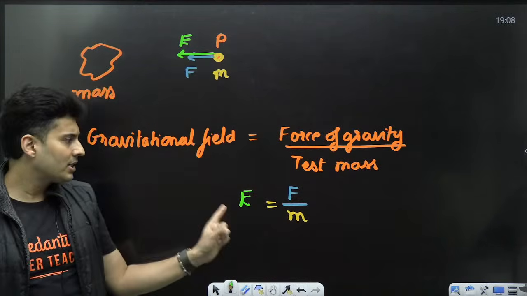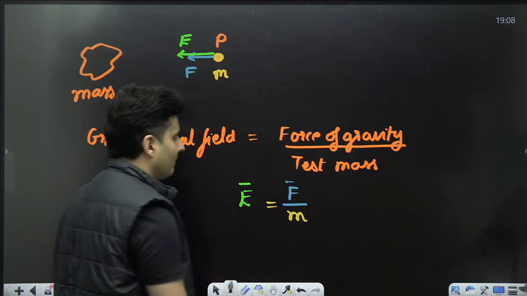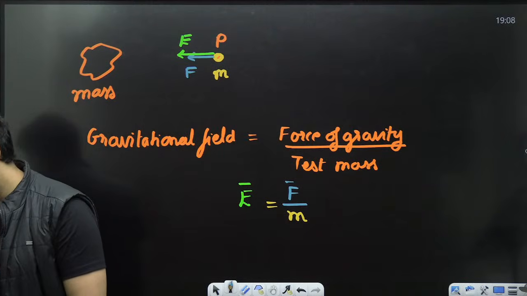This is a vector quantity. E, this is a vector quantity.